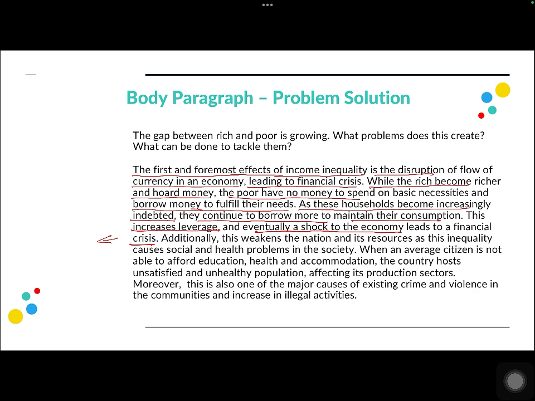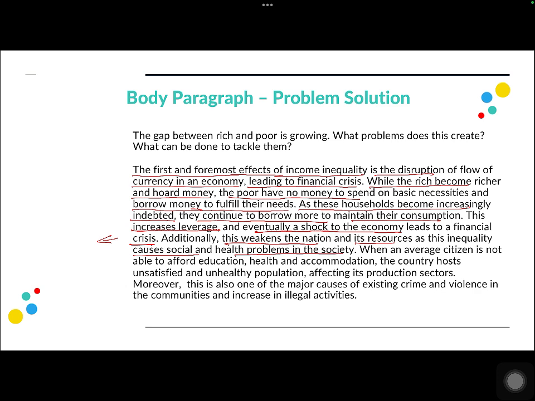When people stop spending money and start borrowing a lot, there can be no flow of money in the economy. People are spending their lives under the poverty line, and hence this can lead to a financial crisis in the country.